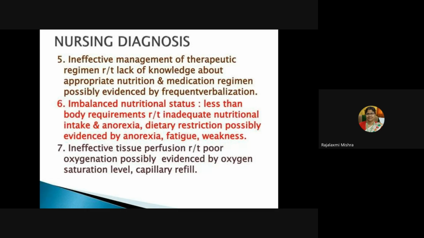Then next diagnosis is ineffective management of therapeutic regimen related to lack of knowledge about appropriate nutrition and medication regimen, possibly evidenced by frequent verbalization. So you have to explore the knowledge of the patient. Assess the previous knowledge the patient had, and explain about the medication regimen, and seek support of the patient and family members. Then explain about the nutrition the patient has to take in this condition. Then imbalanced nutritional status, less than body requirements, related to inadequate nutritional intake and anorexia, dietary restriction, possibly evidenced by anorexia, fatigue, weakness, etc.